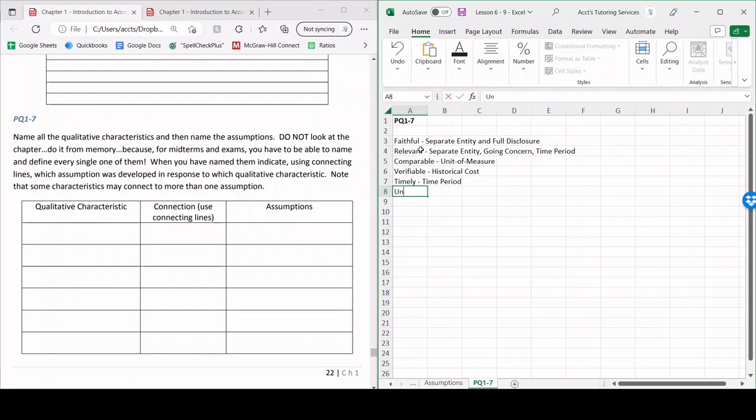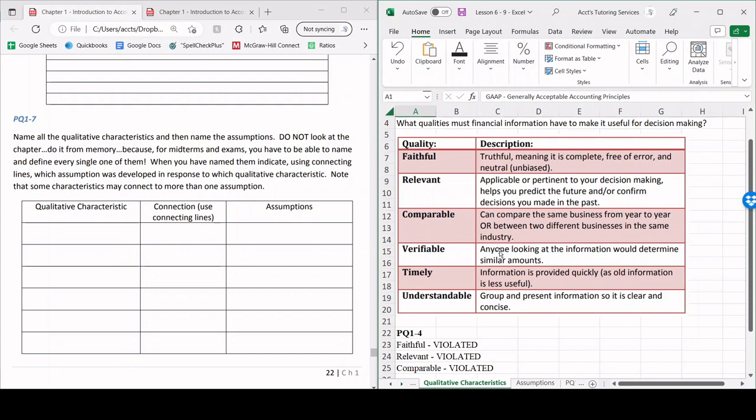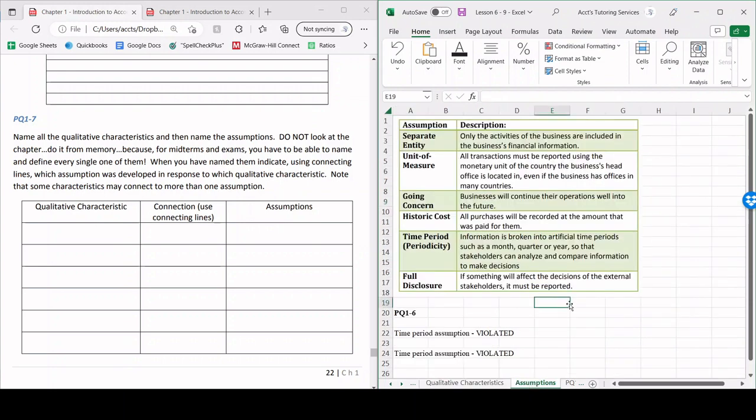And then we have understandability. So understandability, or understandable, ties to all of the assumptions, right? Separate entity, unit of measure, going concern, time period, historical cost, and full disclosure. And remember, understandability simply means group and present information so it is clear and condensed, right? So let's dumb it down as much as possible.